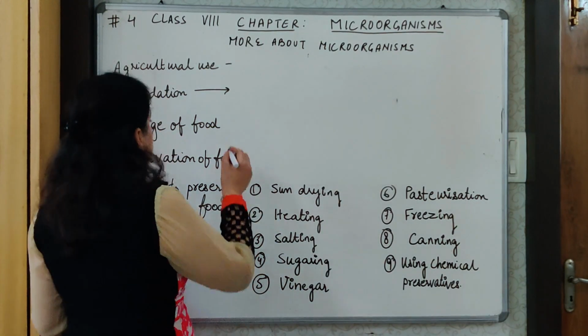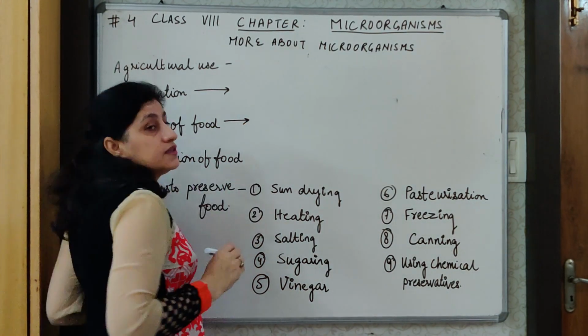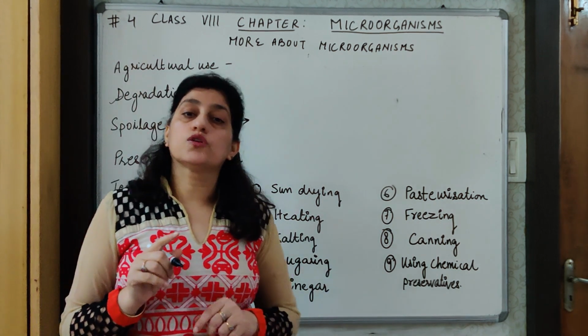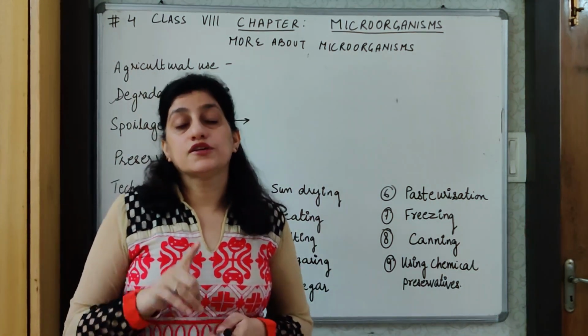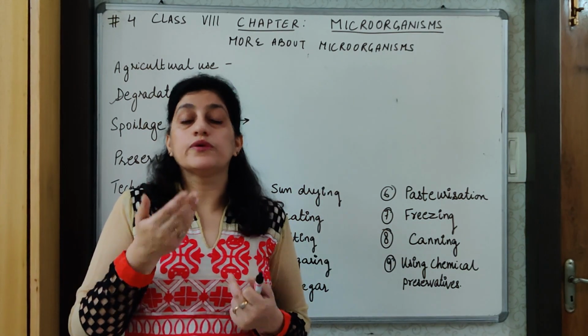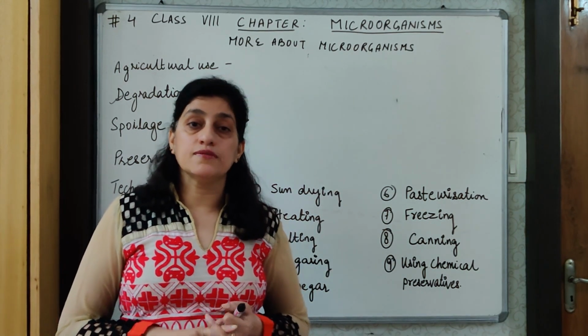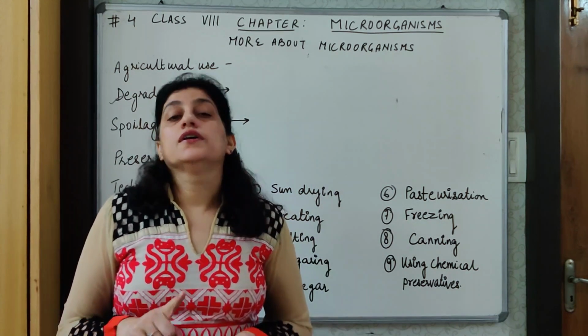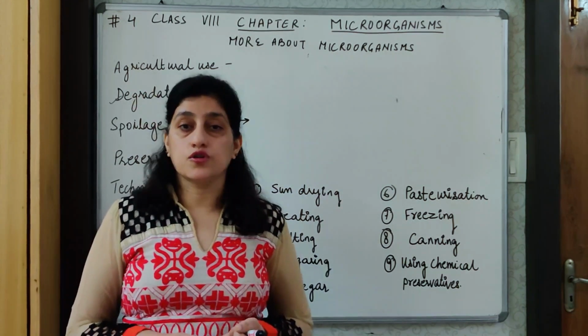So what do you mean by spoilage of food? The degradation in the quality of food, so that the food becomes unfit for consumption. We cannot consume it. The food becoming unfit for consumption is referred to as spoilage of food.